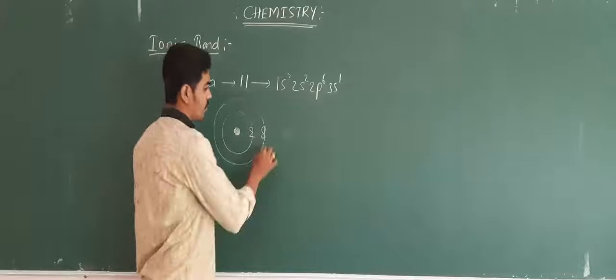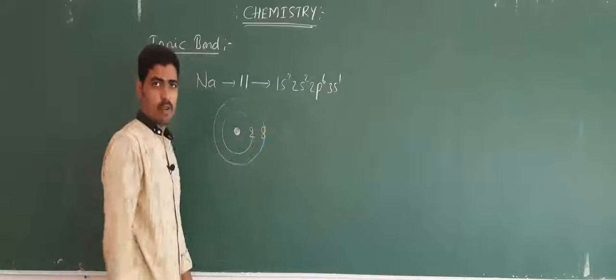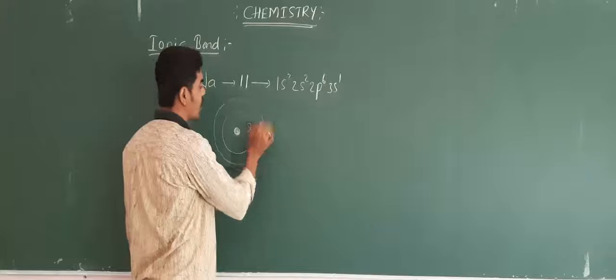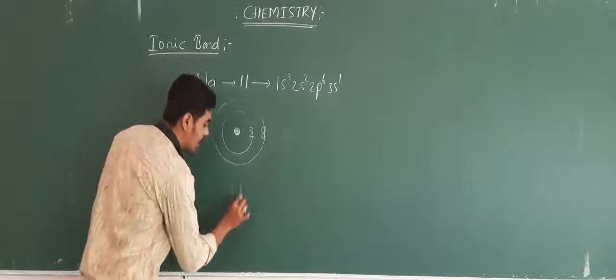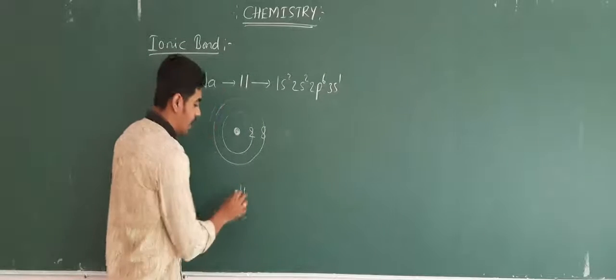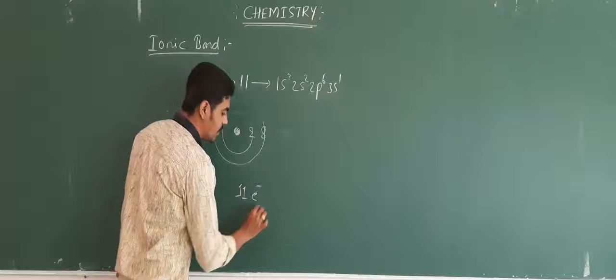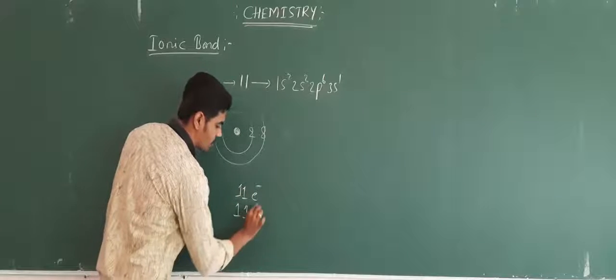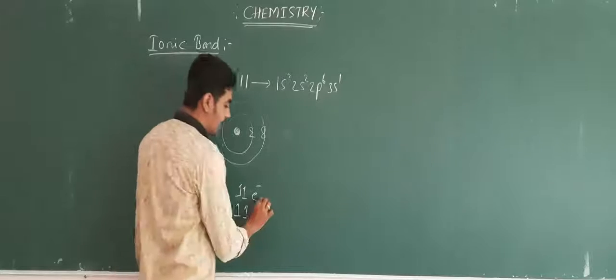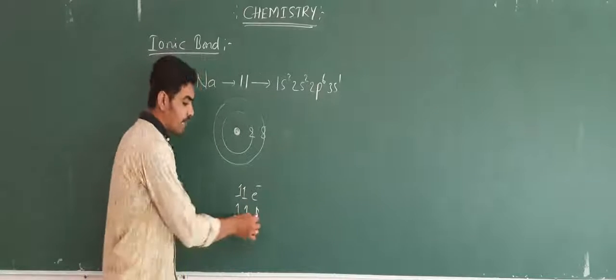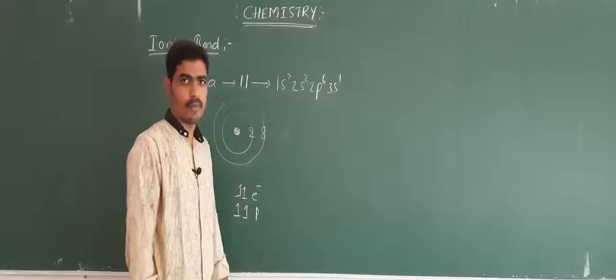So before losing the electron, how many electrons are present in sodium? 11 electrons. And how many protons are present? 11 protons. Okay. So 11 negative charges and 11 positive charges are there.